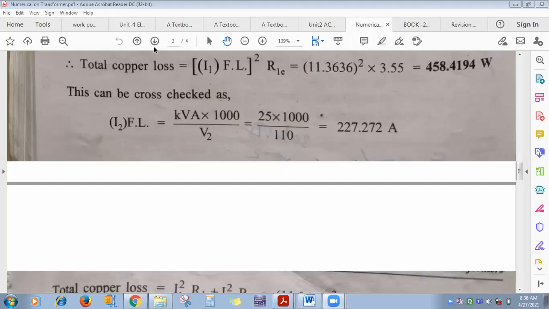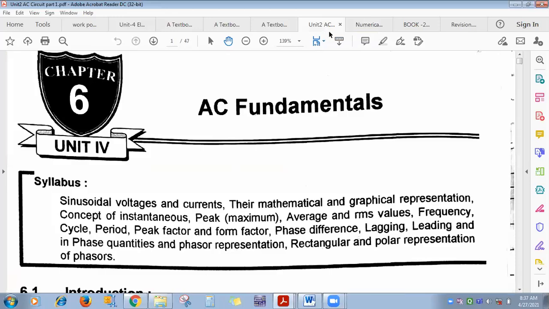Each and every point we have covered during lectures, and questions based on every point are there in your syllabus. I am just revising everything. Input and output is AC. Transformer works on which principle? Faraday's law of electromagnetic induction. Which parameter remains constant? Input frequency and output frequency remain constant for a transformer.